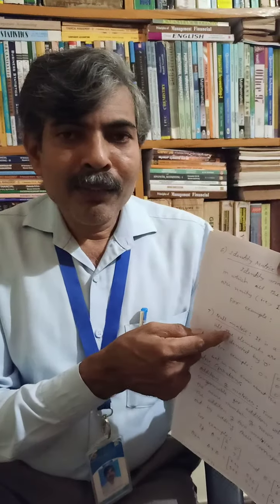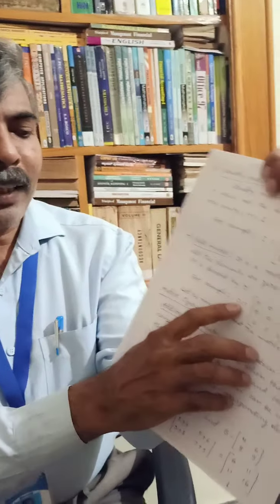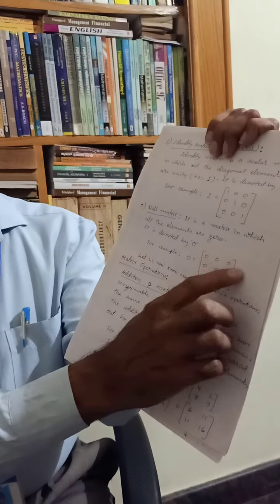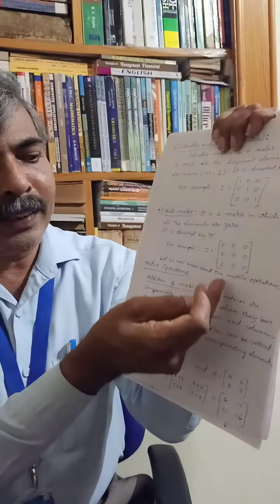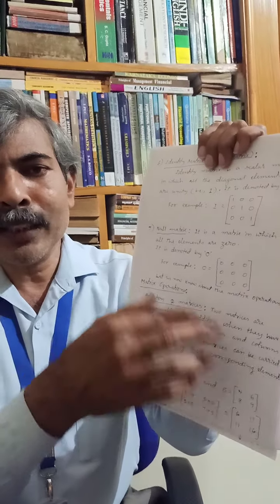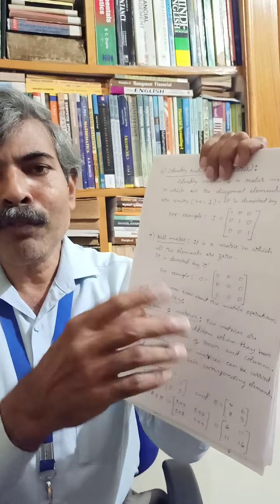I will repeat once again. A null matrix is a matrix in which all the elements are 0. You observe this example. For example, O equals 0 0 0, 0 0 0, 0 0 0. That means all the elements are 0. So it is a 3 by 3 matrix. The size may be anything, 2 by 2, 3 by 3 or 4 by 4.